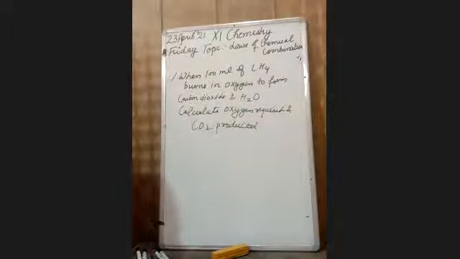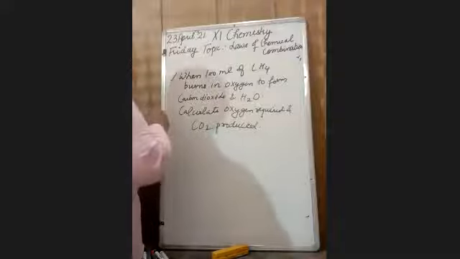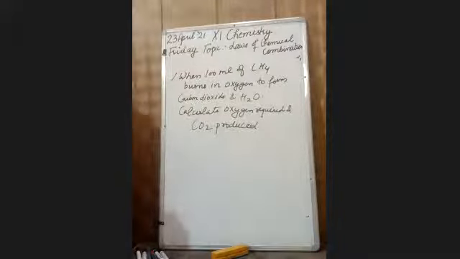See the question: when 100 ml of methane burns, it produces CO2 and water. Find the volume of oxygen required and CO2 produced.